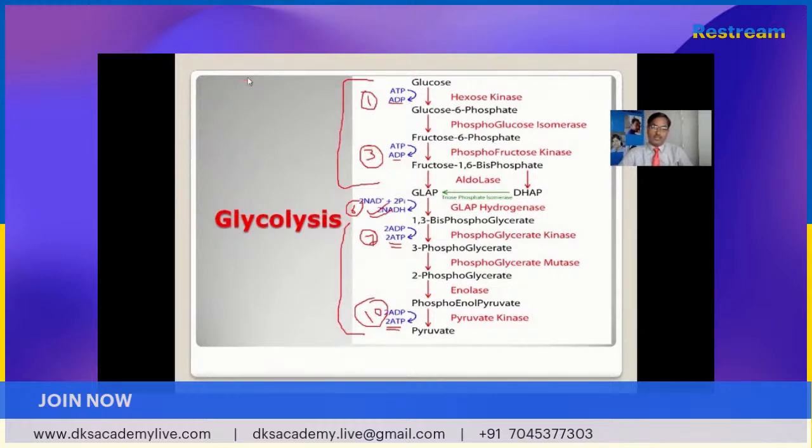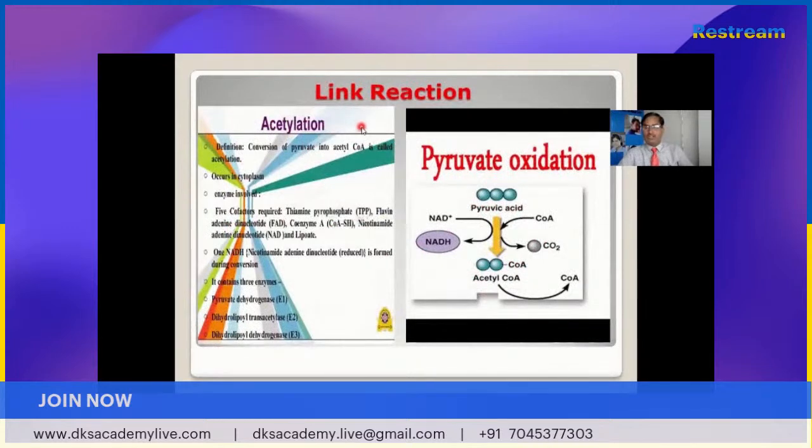Now students, it becomes clear in this one diagram. Glycolysis takes place in the cytoplasm of the cell, and the net gain of ATP is 2 ATP. 4 ATP is produced overall, and from the 4 ATP, 2 ATP is consumed, so the net gain is 2 ATP. Now the pyruvic acid produced in glycolysis does not directly enter the mitochondria, but goes into the mitochondria through a reaction known as the link reaction. So what is the meaning of link reaction? Link reaction is also known as pyruvate oxidation or the acetylation process.